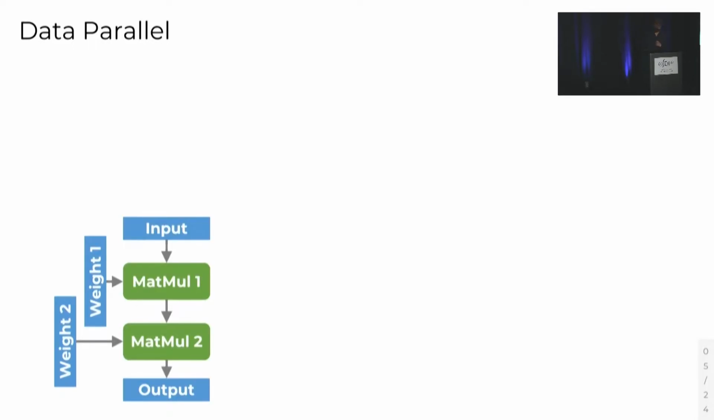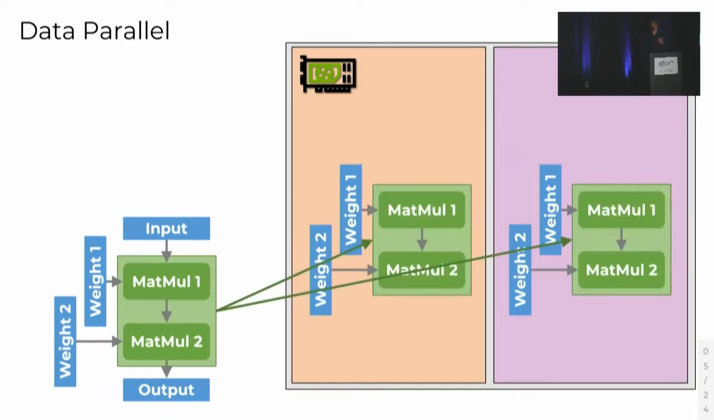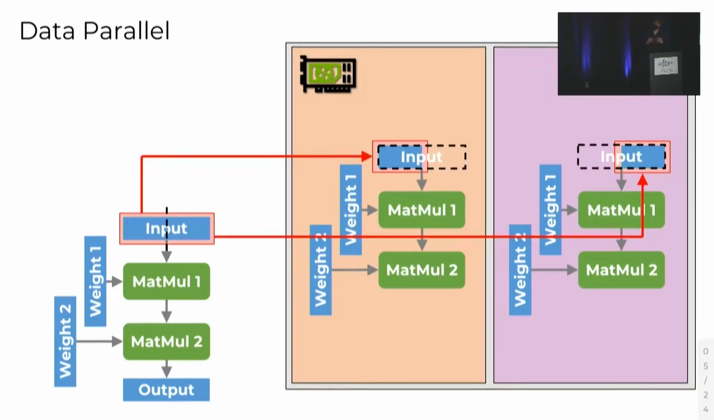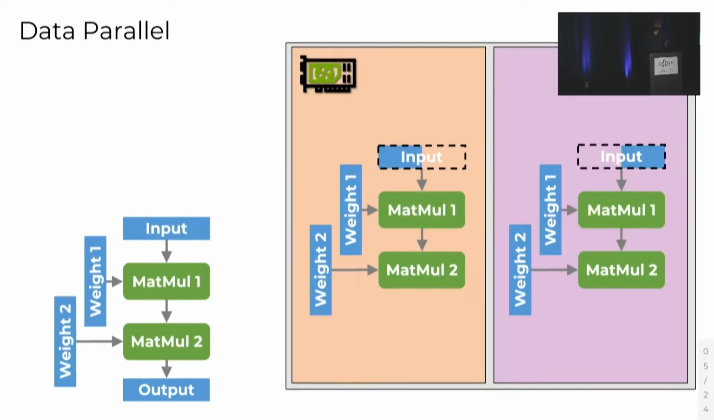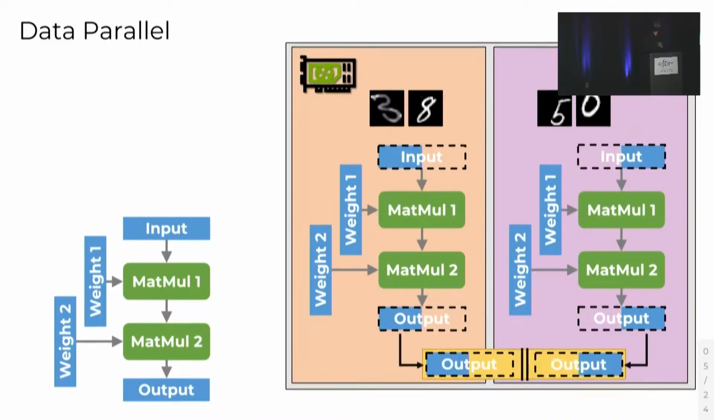So for example, given this toy model, we can distribute over the two GPUs shown by placing identical copies of the weights and the computation onto each GPU, and then dividing up the input into disjoint subsets of samples. So for example, if we're doing image classification, we can place two images onto GPU 1 and the other two images onto GPU 2, producing correspondingly sharded outputs, which then have to be concatenated together to produce the final output.